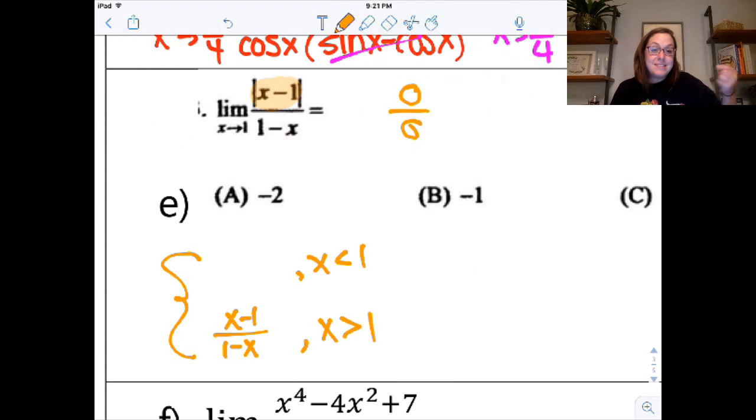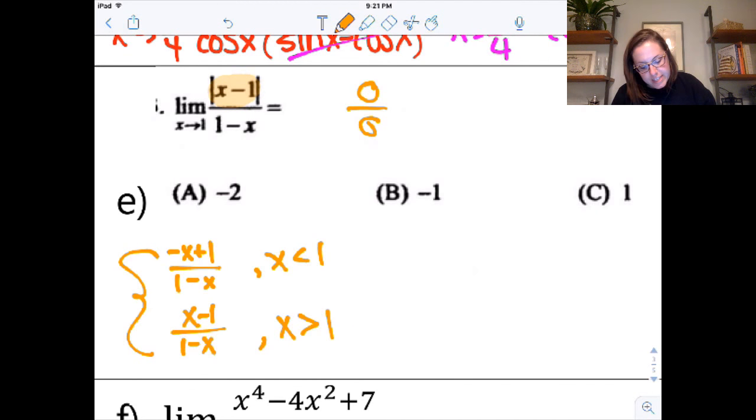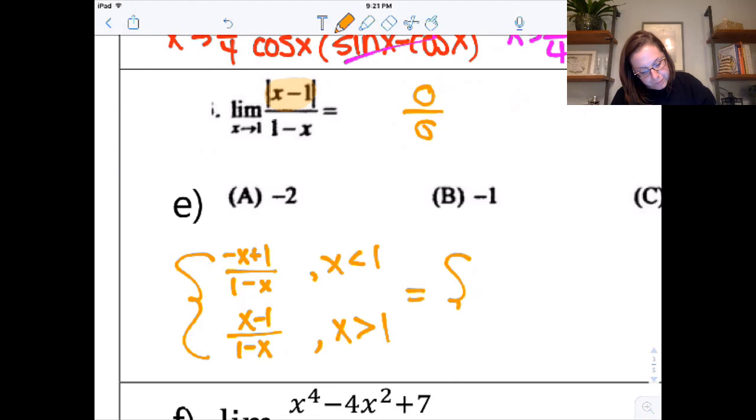When x is less than 1, this expression would be negative, and so absolute value would have to change both of these signs. So that's what I wind up with there. I'm going to simplify this down a little more. In the numerator, that's just 1. You could rearrange that to be 1 minus x. So when x is less than 1, this equals 1.